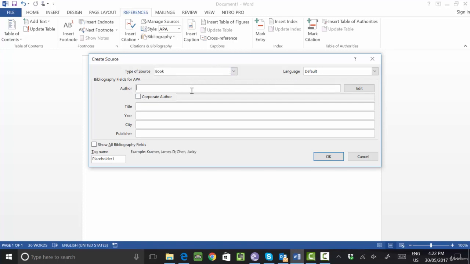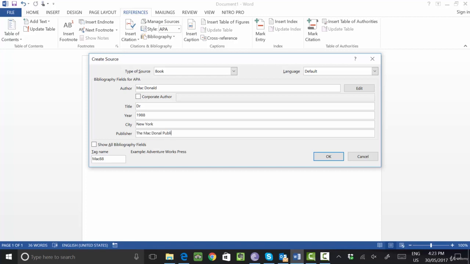For example, the author name is MacDonald, okay. Title Dr. MacDonald. Year he published his book in 1988. City is New York. Publisher the